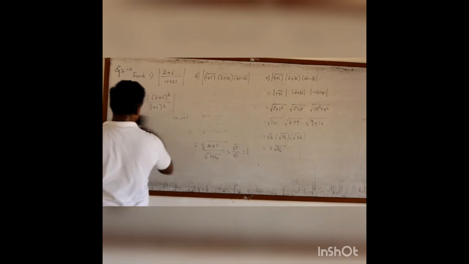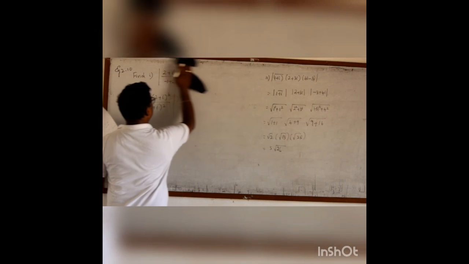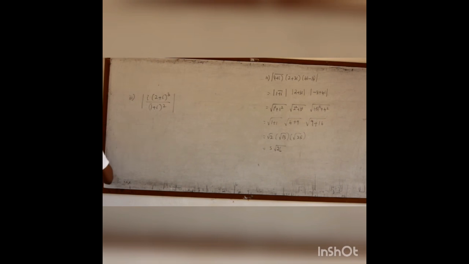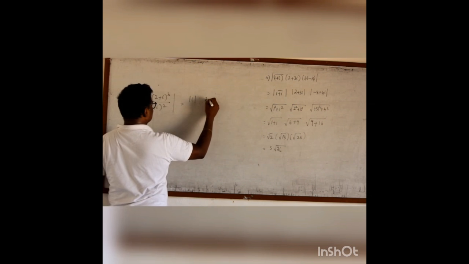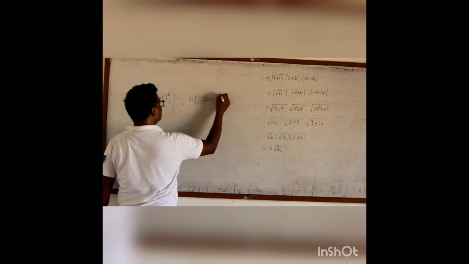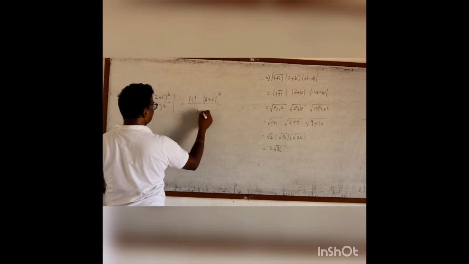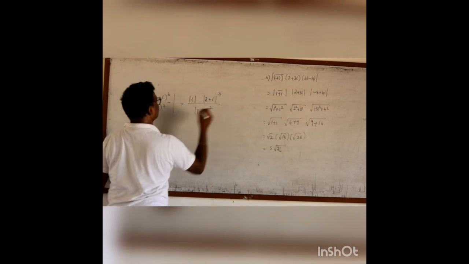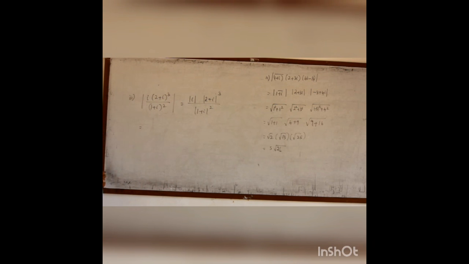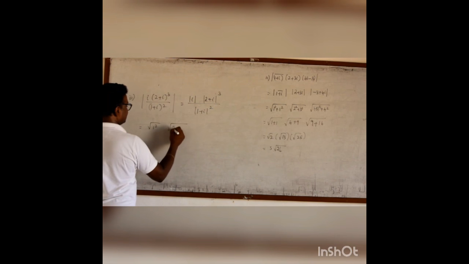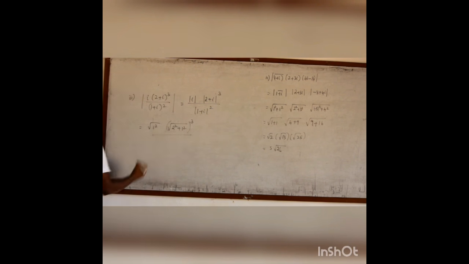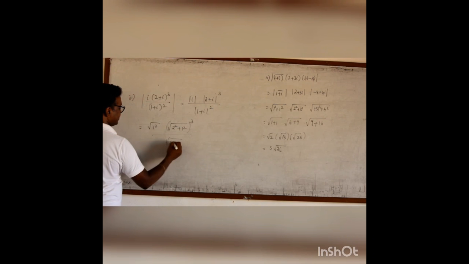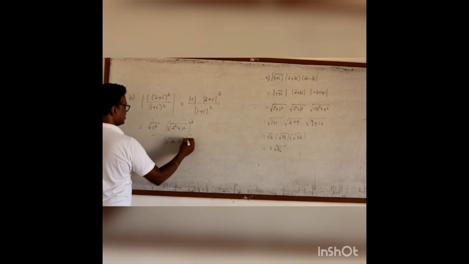Now we shall go for the third problem. Similarly, here also separate modulus. This is 2 plus i the modulus whole cube. Similarly, 1 plus i the modulus whole square. It is root of 2 square plus 1 square the whole cube, and this is 1 square plus 1 square the whole square.